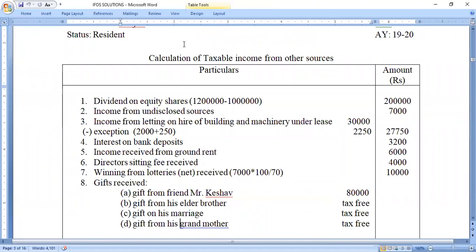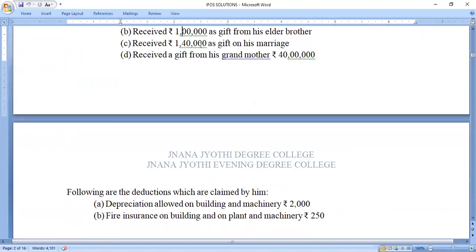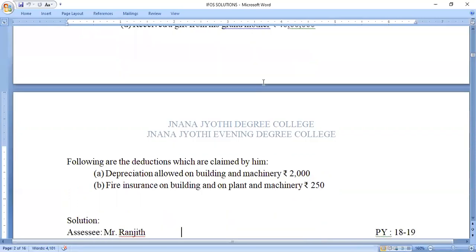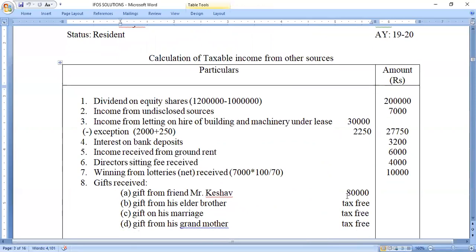Next, gift on his marriage. I have already clearly mentioned that if you are receiving any gift on the occasion of marriage, it is fully exempted from taxes. So 1,40,000 is a tax-free income. Next, a gift received from his grandmother, rupees 40 lakh. Since the grandmother is a relative, whatever gift is received from a relative is fully exempted from taxes. So the gift received from the grandmother is tax free.